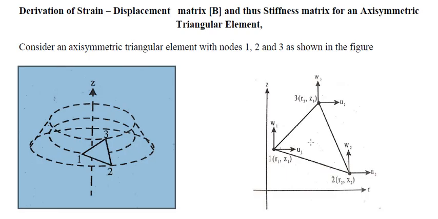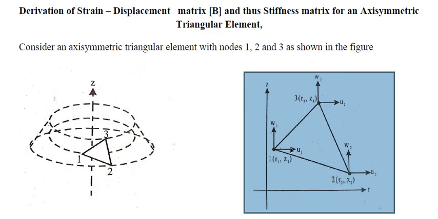If I take an axisymmetric triangular element, it will have three nodes: node 1, node 2, and node 3. This entire triangular element is taken in global coordinates r and z.